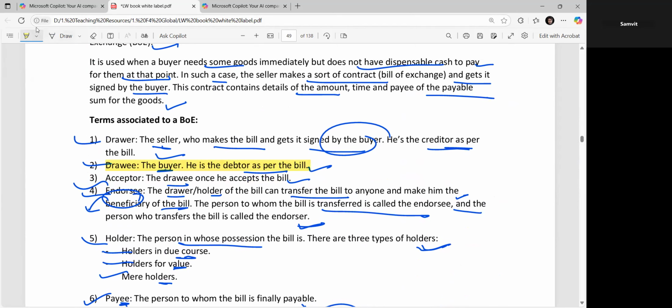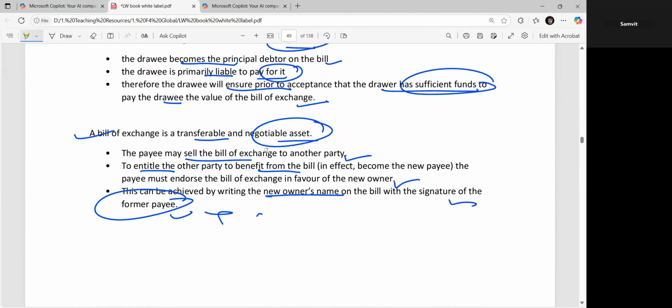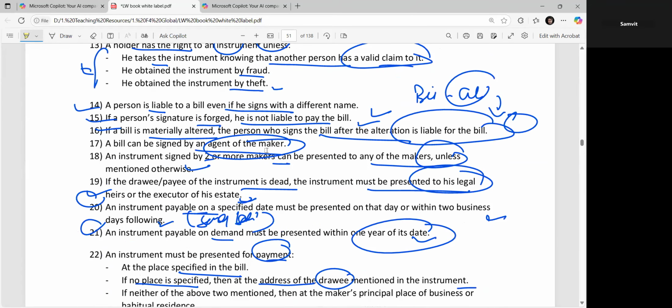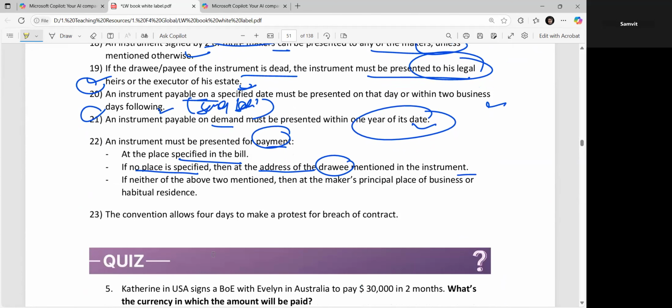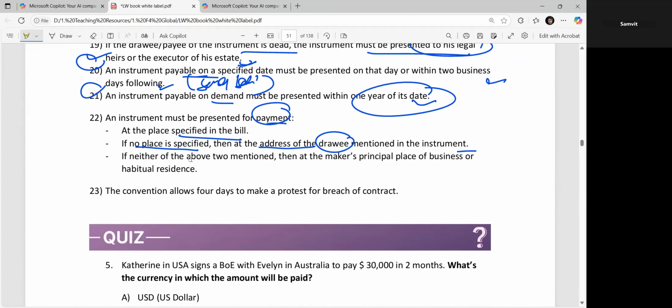The buyer, one like that. Okay. Is it okay? Yes, Samit? Yeah.